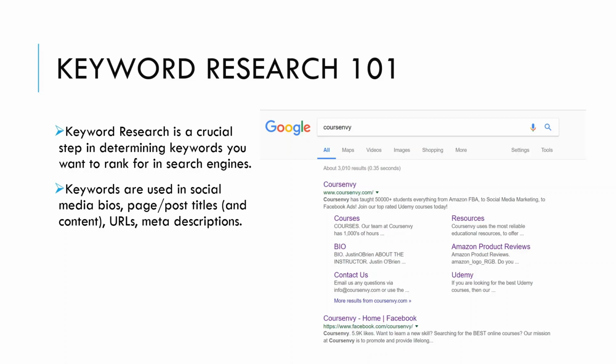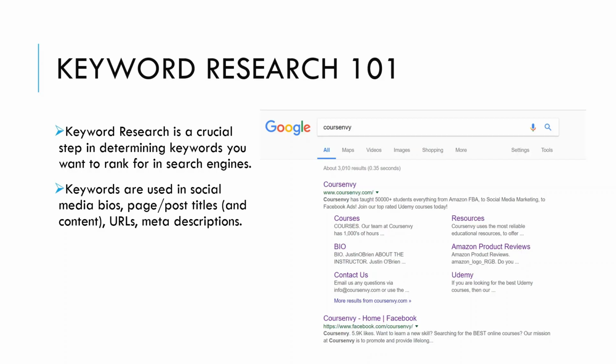Yes, you can build your brand awareness eventually around your business name and rank organically for your business name, i.e. Coursenvy, as you can see in this Google search screen. But in the meantime, you want to be found via organic searches. When I say organic searches, I mean when a person inputs a word or string of words into Google and clicks search, that top ranking website that isn't an ad is the #1 ranked organic search. So as you can see, when I input the keyword Coursenvy into Google search, our website, coursenvy.com, is the first thing that appears in organic search results.